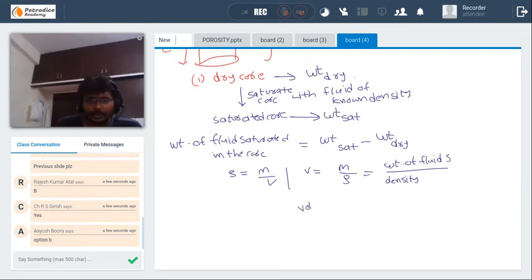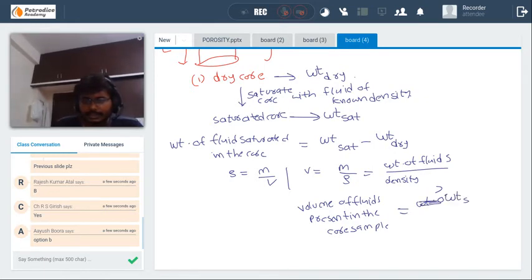We can get the volume of fluids present in the core sample. That is equal to the weight of fluids, that is (WT saturated minus WT dry) divided by the density of the fluid. Okay. The volume of fluid present in the core sample is equal to the pore volume.